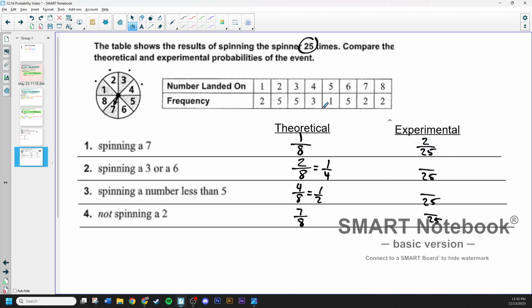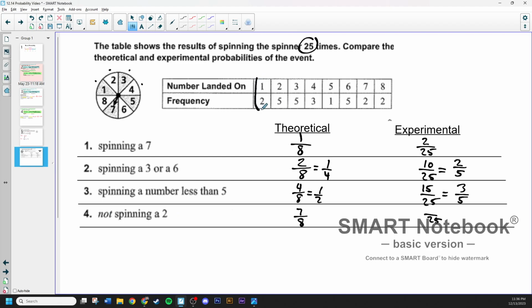Spinning a 3 or a 6. We spun a 3 5 times, a 6 5 times. That's going to get us a total of 10, and I know that can simplify to 2/5. Yeah, that's right. All right, spinning a number less than 5. Well, that would be these ones right here. Actually, I'm going to do the 5 and 5 is 10, plus another 5 from the 3 and the 2 is 15. So 15 over 25 for the numbers that are less than 5. That'll simplify to 3/5.